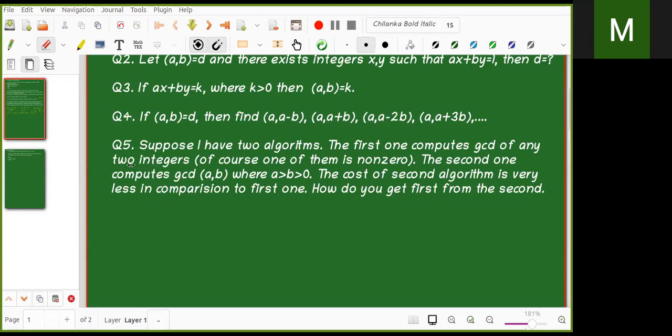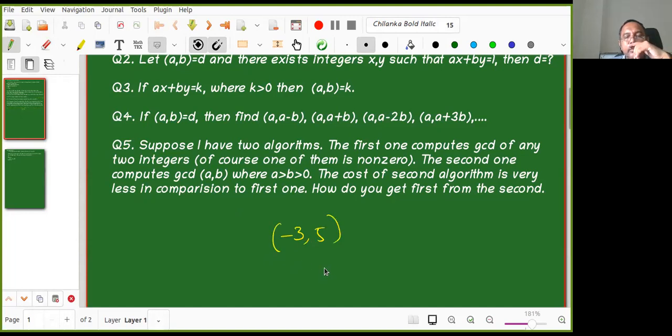Mehak, I will ask you one thing: I want to find the GCD of -3, 5. How can I find it now? To find this, what is the GCD? It will be 1, sir. No. See, please come to this problem. In this problem, it gives answers only for certain things. So which one will I use to get this answer?